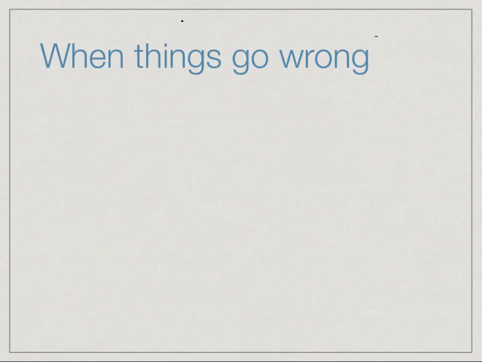So let's see what to do when things go wrong with our programs. Now, there are many different kinds of things that can go wrong. For instance, we might have an expression like x divided by z, and z has a value 0, so this expression value can't be computed.